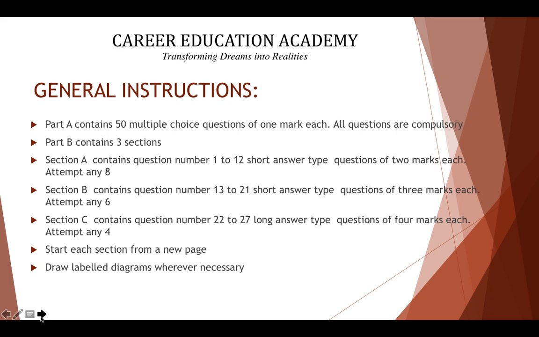In part A, that is 50 MCQs of 1 mark each, all the questions will be compulsory. So there won't be any options in the questions. You have to attempt all the 50 MCQs compulsorily. But in part B, for this year only, the paper pattern has changed. In section A, which is of 2 marks, you have 12 questions, out of which you have to attempt only 8.